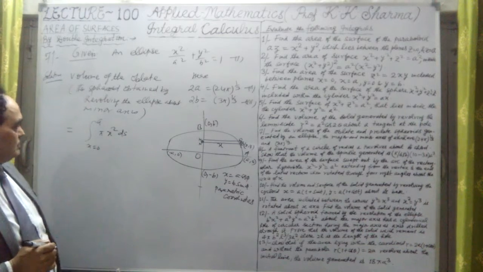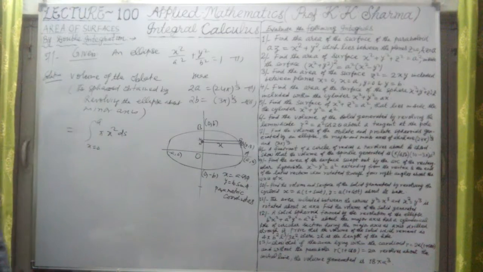Then we have to substitute what is the value of x square, and what is the value of ds. Now here ds upon dx we have to find out, so that value we will substitute here. dx upon dy we have to just calculate. So this is what we have. Question number 7 we are doing.